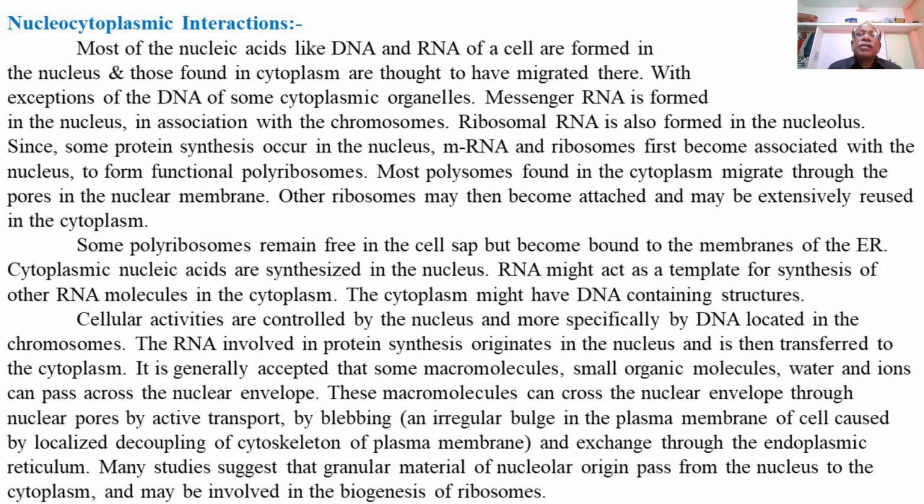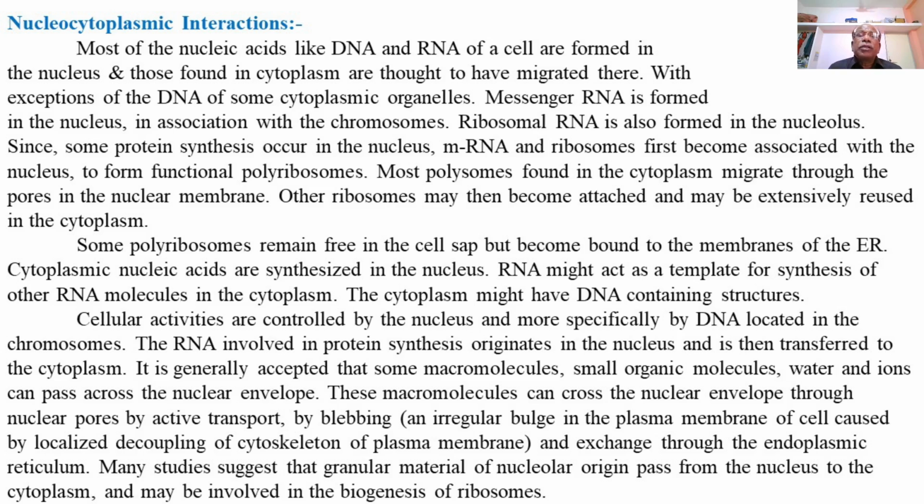So most of the nucleic acids like DNA and RNA of the cell are formed in the nucleus, and those found in the cytoplasm are thought to have migrated from the nucleus, with the exception of the DNA of some cytoplasmic organelles like mitochondria or chloroplasts, which possess their own DNA and thus perform different functions by themselves with the help of the genes or DNA present in them.